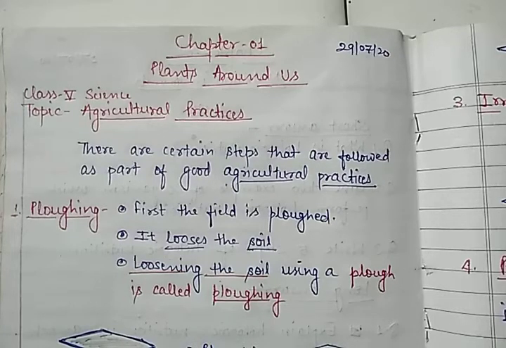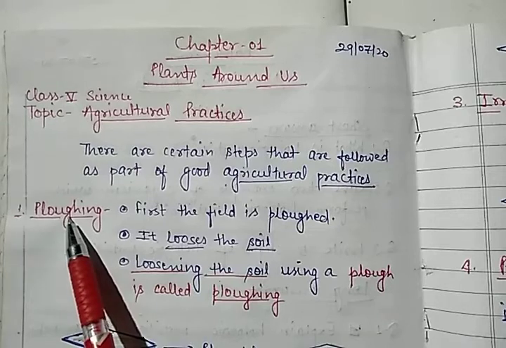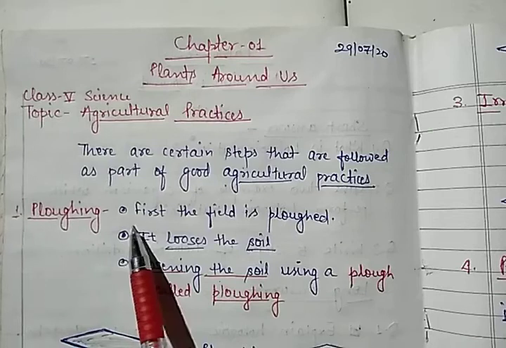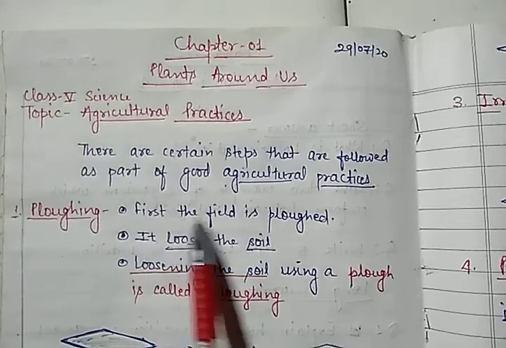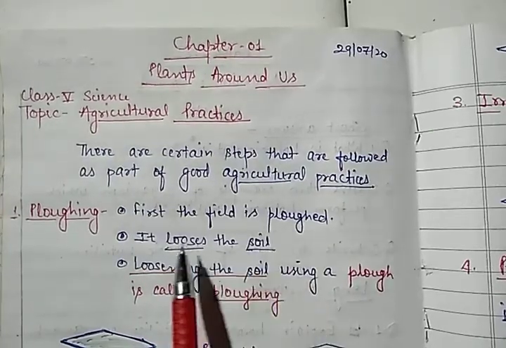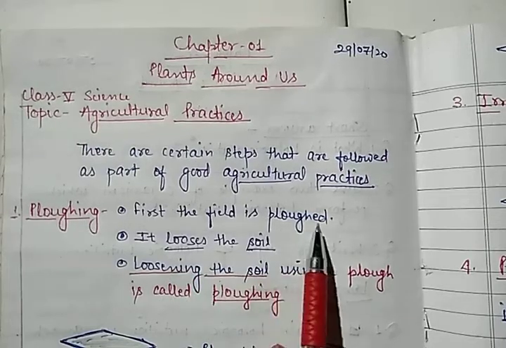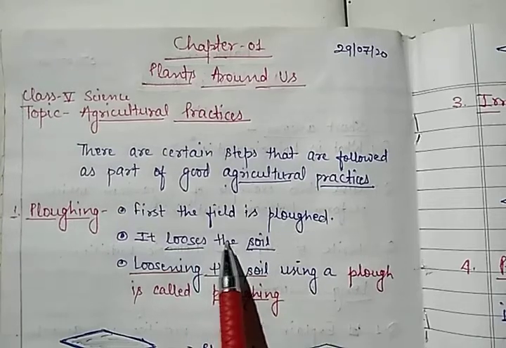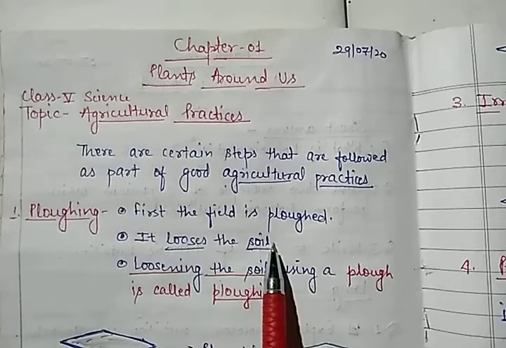So what happened in case of the first step? The first step is plowing. So what will happen here? First, the field is plowed. Why does the farmer plow the field before sowing the seed? Because it loosens the soil.